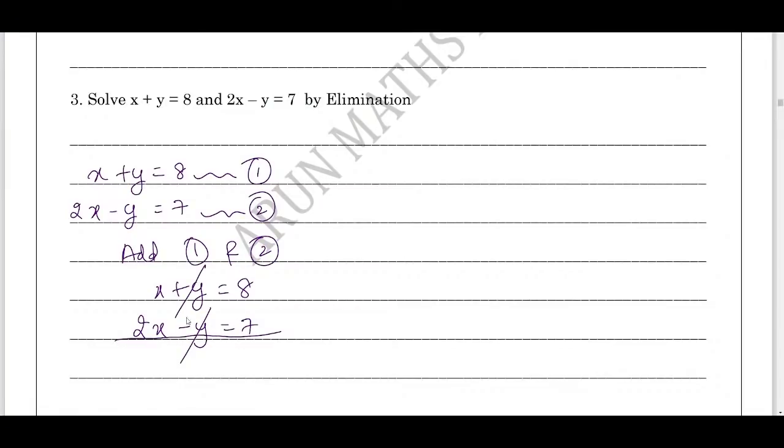Plus y minus y will cancel. Now x plus 2x is 3x equals 8 plus 7 is 15. Now we get x equals 15 by 3. Now we get x equals what? 5. 3 1s are 3, 3 5s are 15. Now we get x as what? 5.